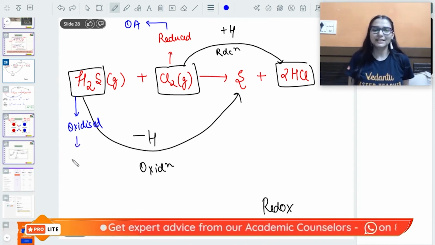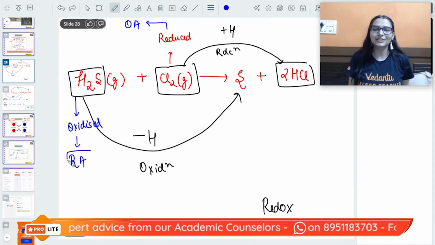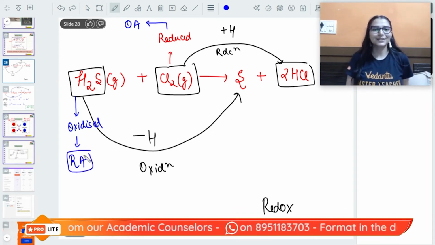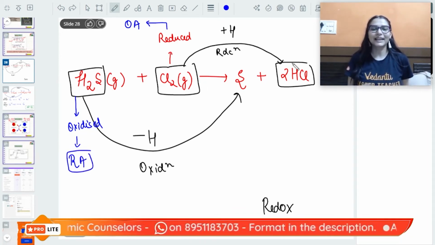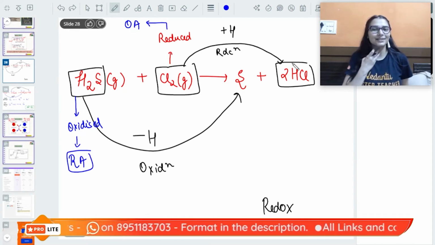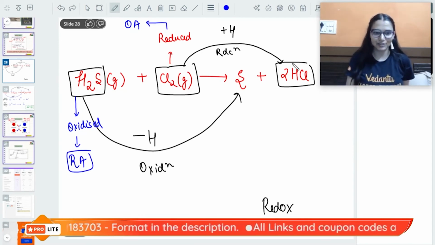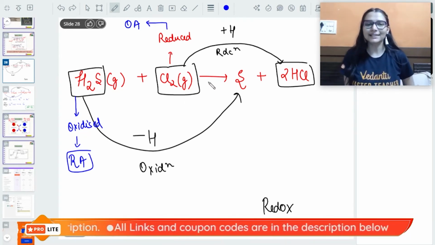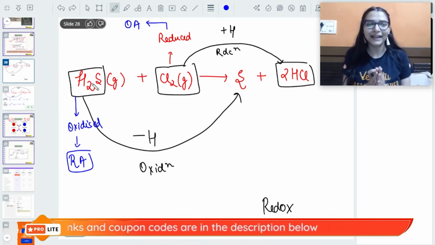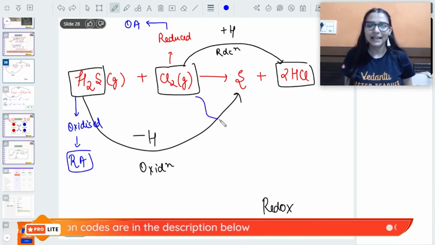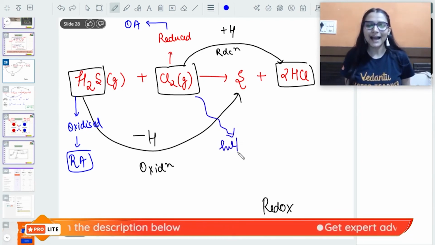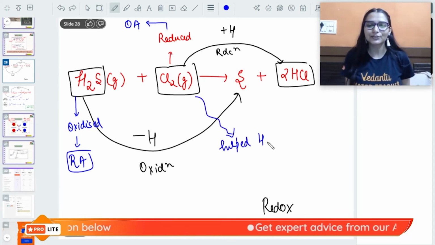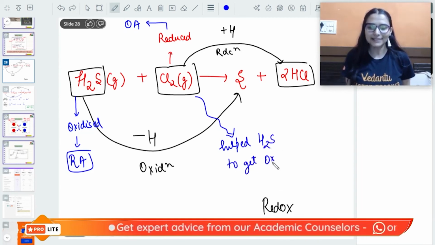So the species that is oxidized will be the reducing agent. कर सकते हो आराम से. Chlorine is getting reduced in the reaction. It is the oxidizing agent. क्यों? Because chlorine is the oxidizing agent because it is helping hydrogen sulfide to get oxidized. लिख भी सकते हो, chlorine has helped hydrogen sulfide to get oxidized.